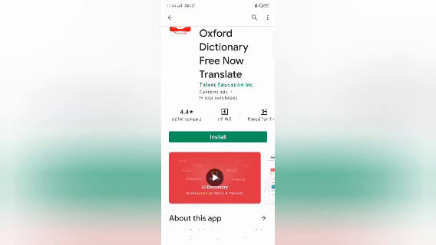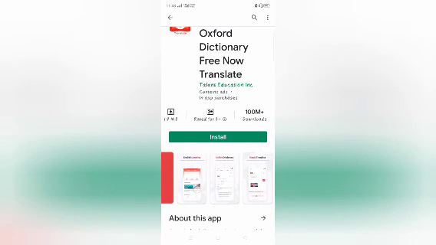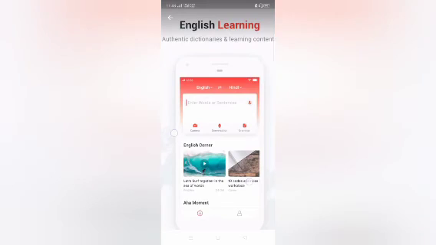Finally free, the new Now Translate. It's 19 MBs, with 100 million plus downloads. I did not install it because I did not need it.